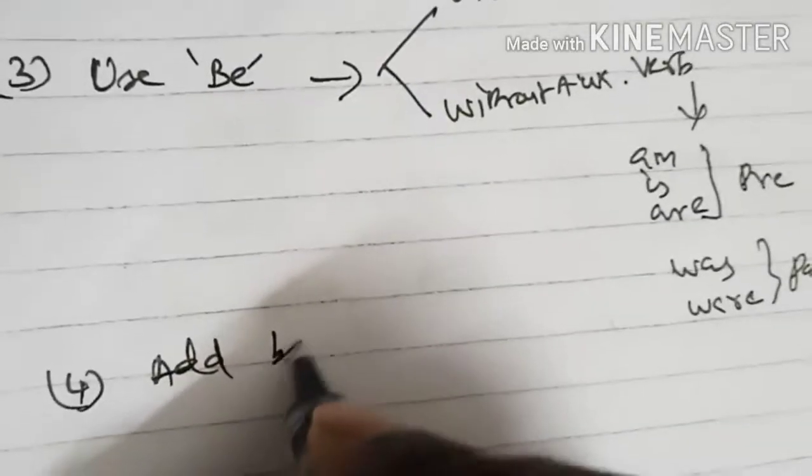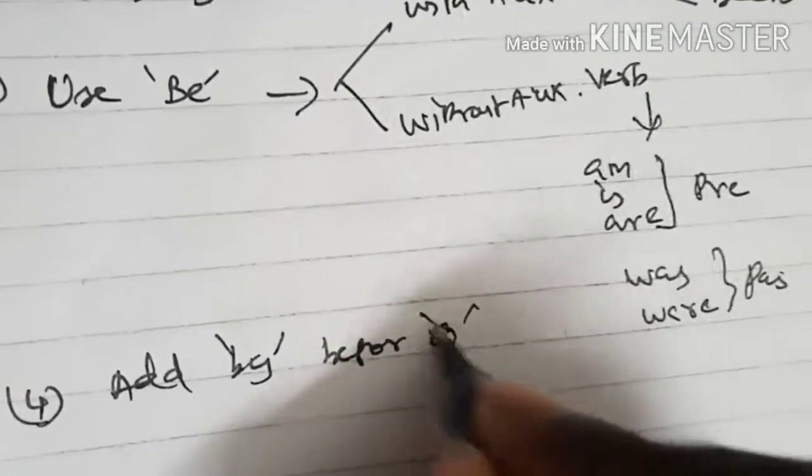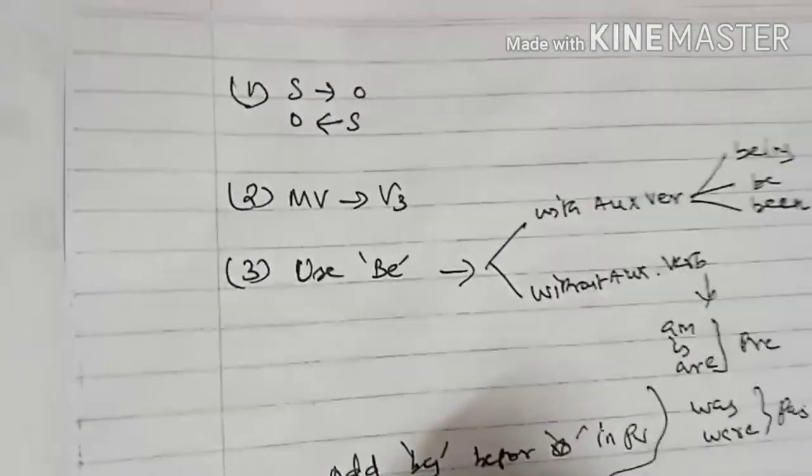What is the fourth one? Add by before the object in passive voice. Passive voice la irukra object ku munadi by add pannum. These are the four rules we are going to apply.